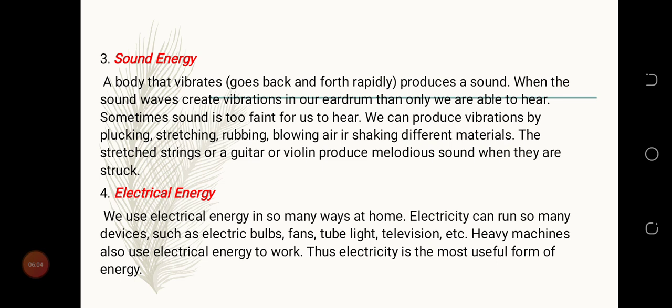We use electricity to what? To switch on our bulbs, our fans, our tube lights, our television, our computers, etc. When you go to the factories, they use electricity. So that's the electrical energy. It is the most used form of energy.